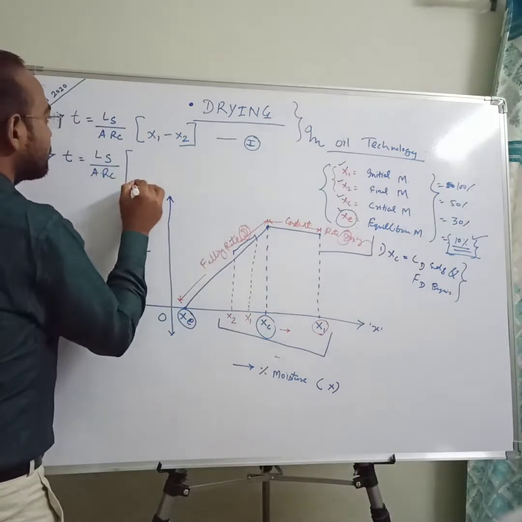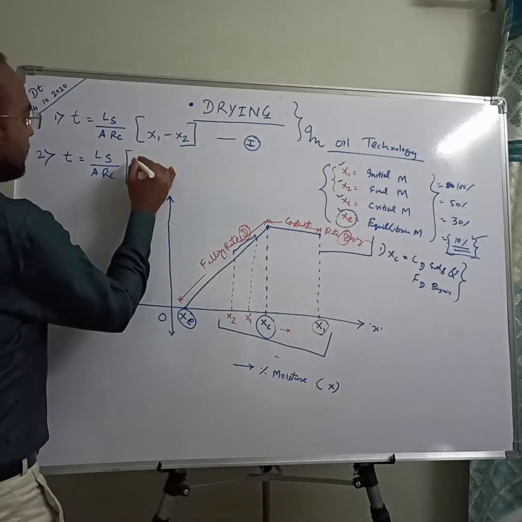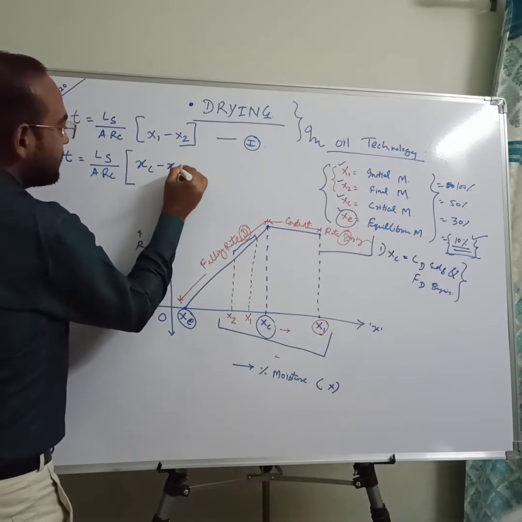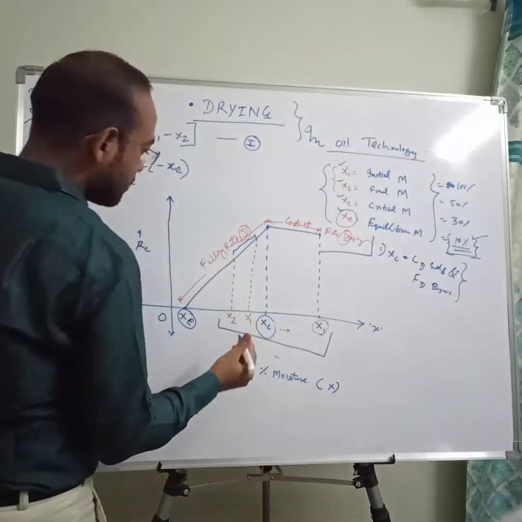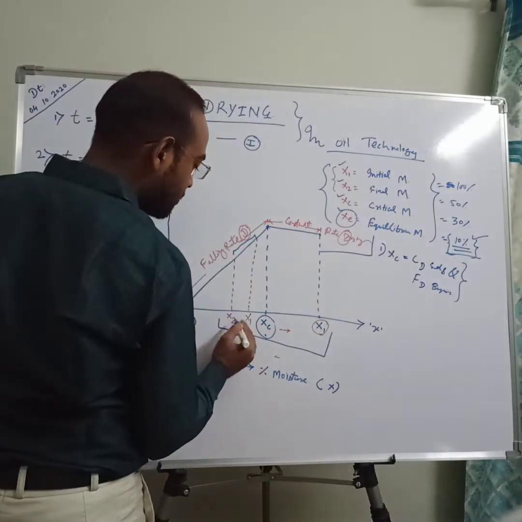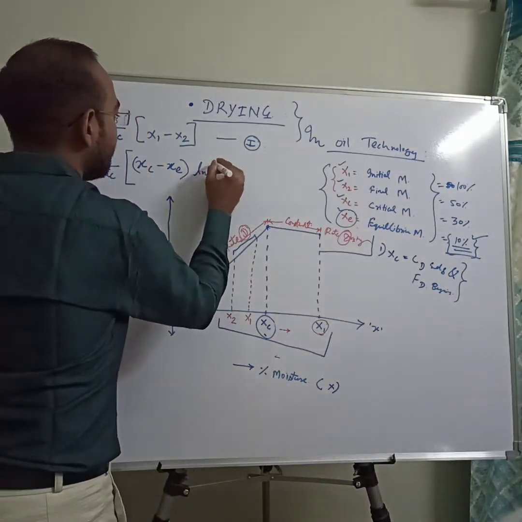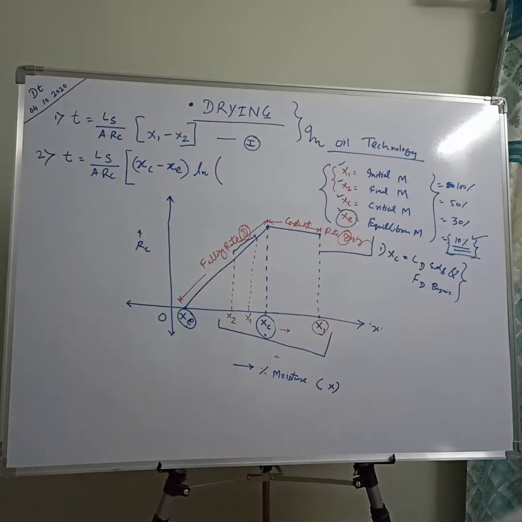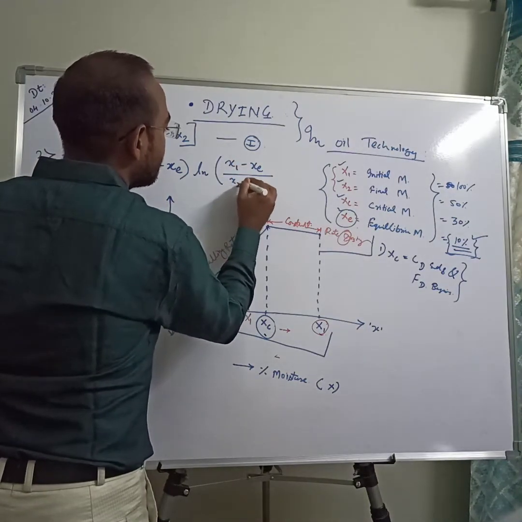Then Ls upon ARC times Xc minus Xe, critical moisture minus equilibrium moisture, because it starts from critical moisture; there is no need to go further, because your X1 and X2 are already on the left side of your critical moisture. Xc minus Xe, ln of X1 minus Xe upon X2 minus Xe.